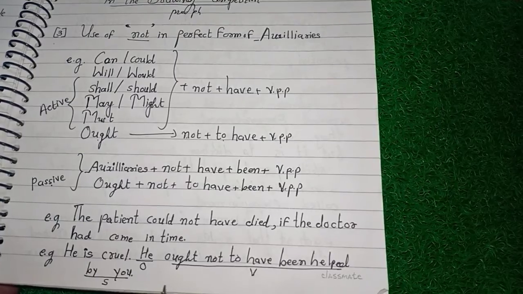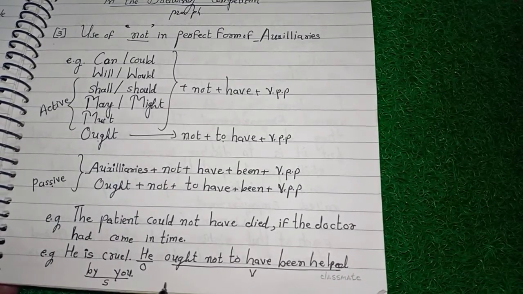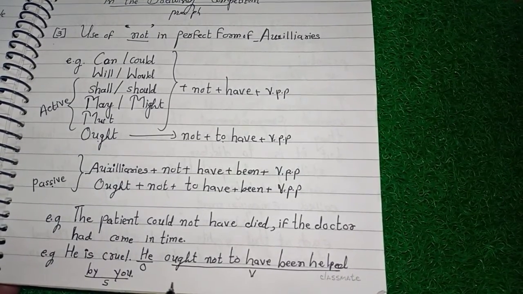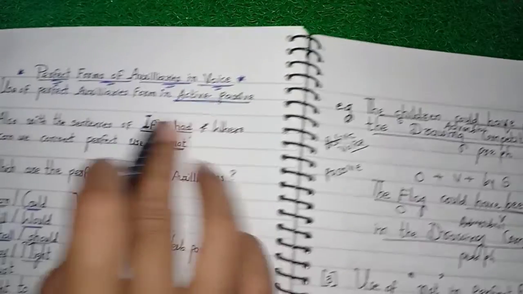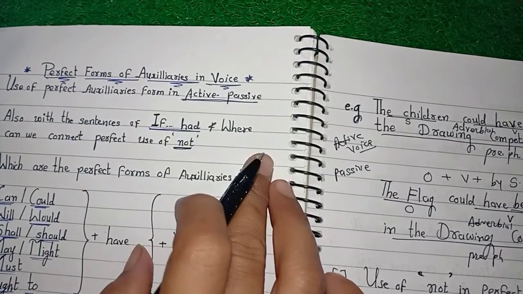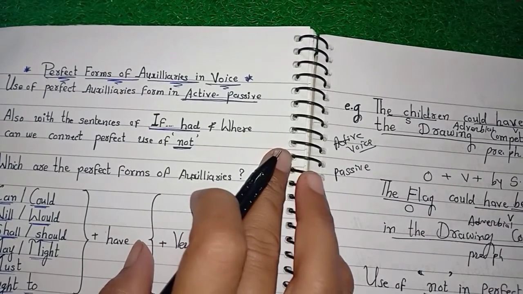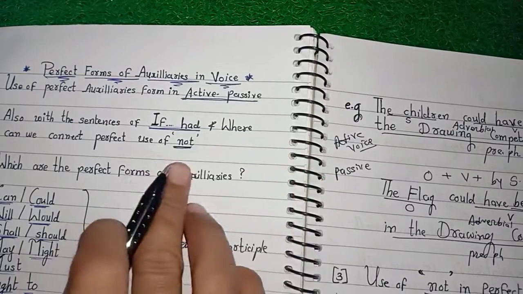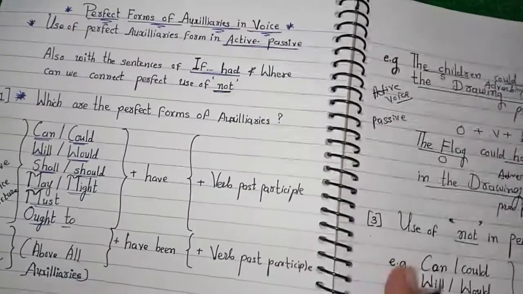So I have tried to make you understand how we can use the other forms of auxiliaries in active and passive voice, also along with the if and had based structure of sentences, and also with the use of not. Thank you so much.